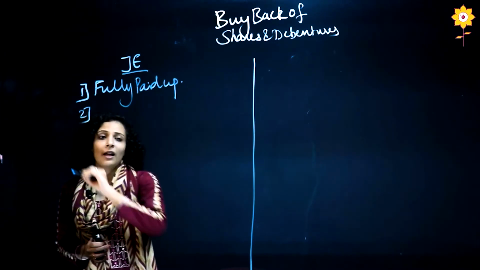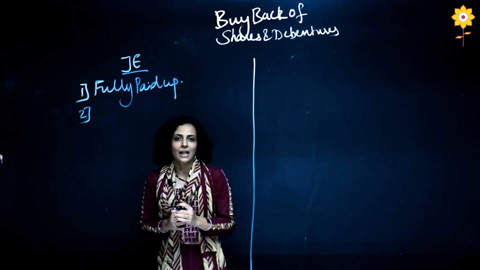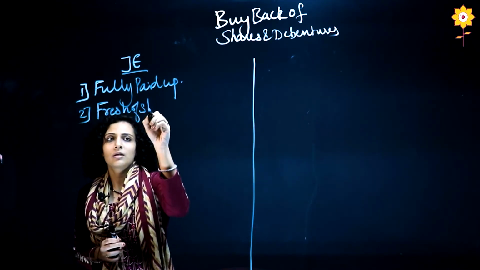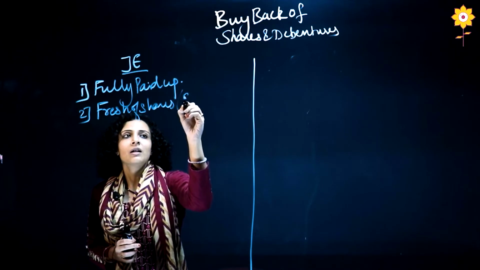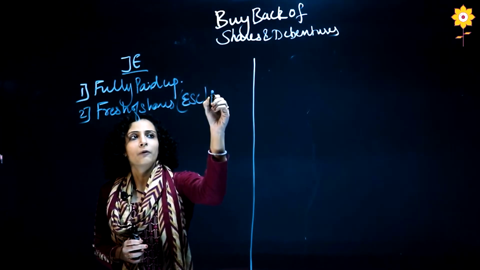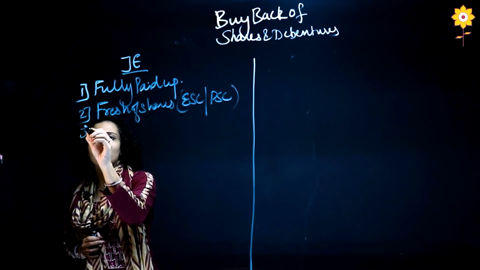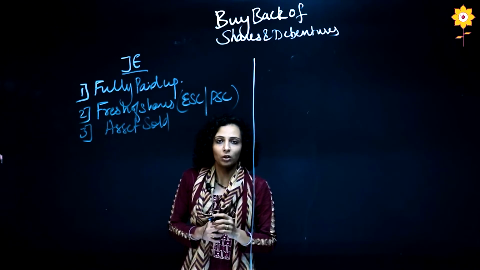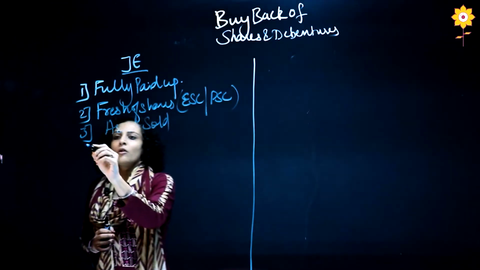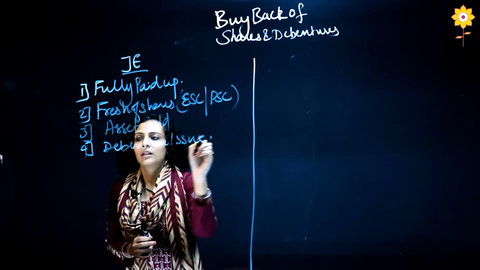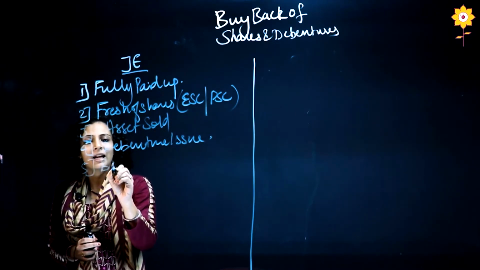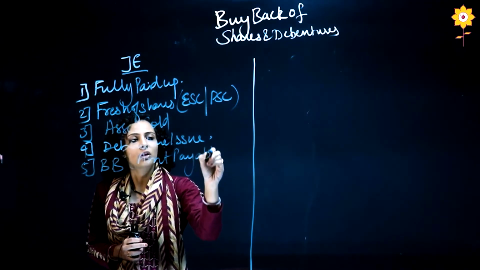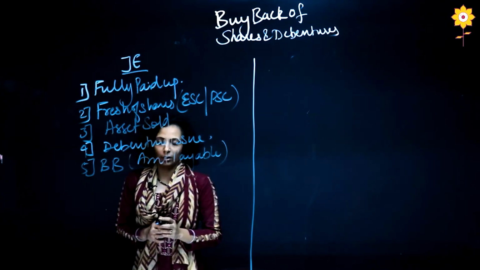Okay. Then second, if they feel that they don't have enough bank balance, then what will they do? They will do a fresh issue of shares. Okay. It has to be equity share capital or preference share capital. Third, they will sell the asset so that their profit and loss account can get affected. Fourth, they can issue debentures. Then fifth will be my buyback entry, that is my amount payable, where the company will check how much amount they have to pay to the shareholder.